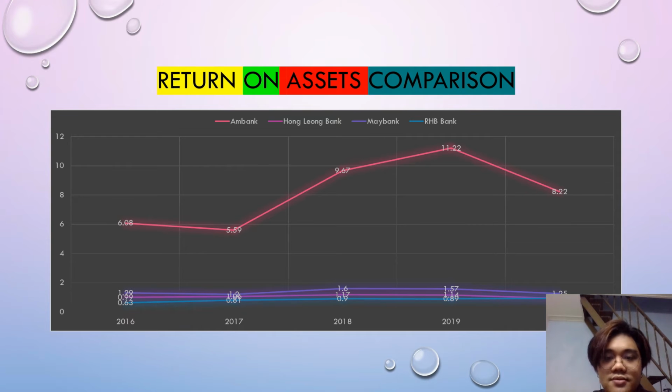The situation persists for the next 4 years, where RHB Bank remains the lowest, 0.81, 0.9, 0.89, and 0.92%, followed by Hong Leong Bank, 1.06, 1.17, 1.14, and 0.93%. And lastly, Maybank, 1.2, 1.6, 1.57, and 1.25%.